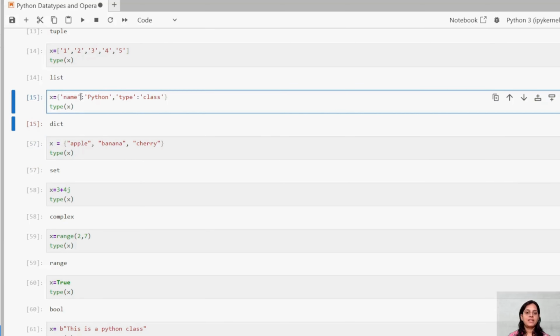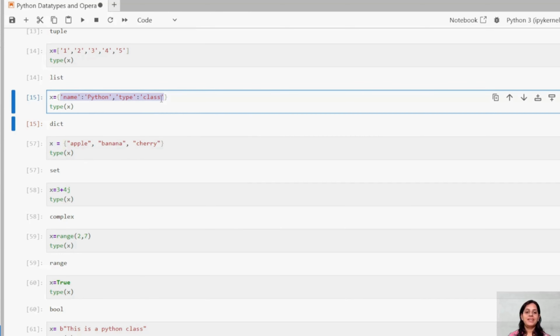So this part is my key, this part is my value, this part again is my key, and this part is my value. And always this key and value pair is separated with a comma. You can declare as many dictionary key value pairs as you want,